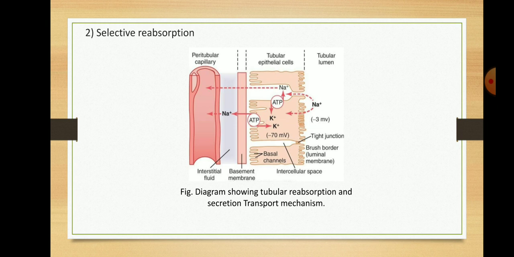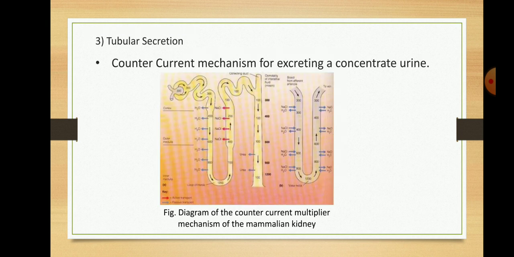At the same time, non-essential substances like excess of water and electrolytes and waste products like urea, uric acid are allowed to pass out for subsequent elimination. In such a way, selective reabsorption of the substance takes place, by the help of which the useful substance is then again reabsorbed in the body.